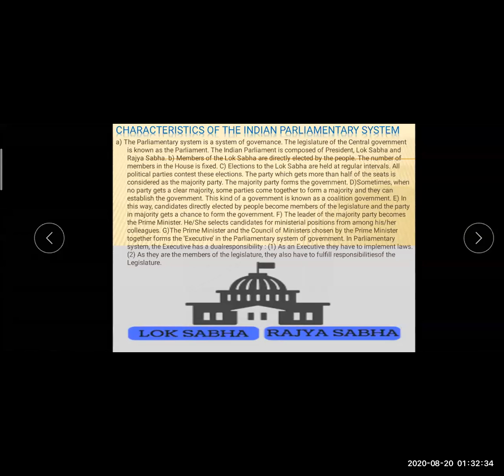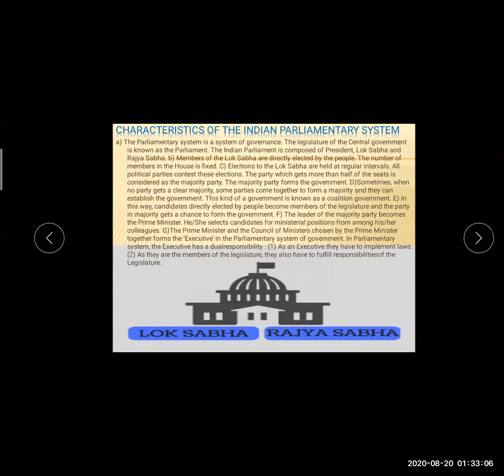The party which gets more than half of the seats is considered the majority party. The majority party forms the government, whether it is a central government or a state government. Take the example of our Maharashtra government. In that government, the BJP got more seats, more candidates.